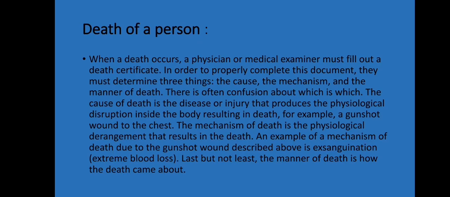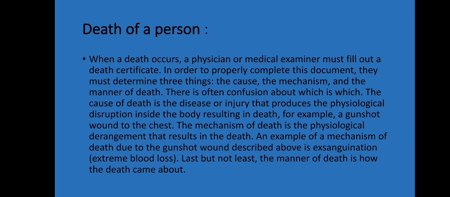So, death of a person: when a death occurs, a physician or medical examiner must fill out a death certificate. In order to properly complete this document, they must determine three things: the cause, the mechanism, and the manner of death. There is often confusion about which is which. The cause of death is the disease or injury that produced the physiological derangement inside the body resulting in death. For example, a gunshot wound to the chest.